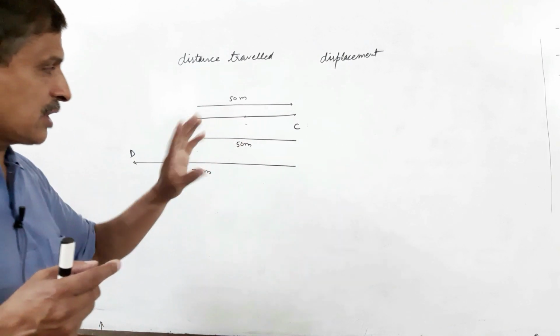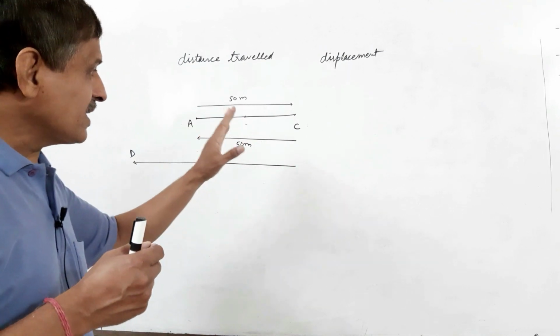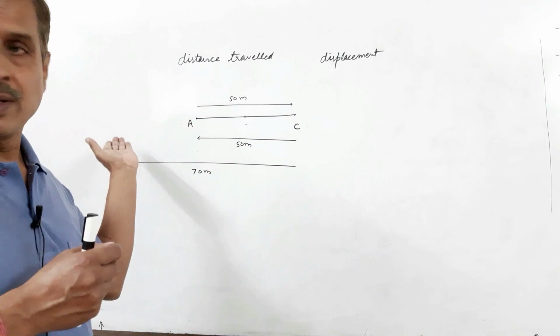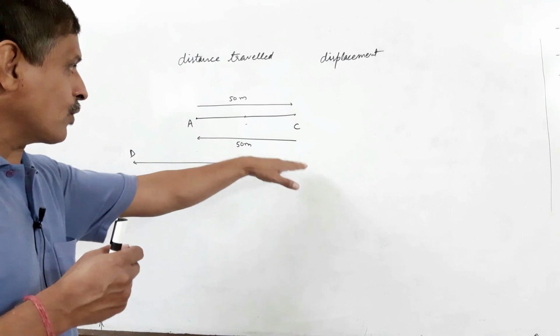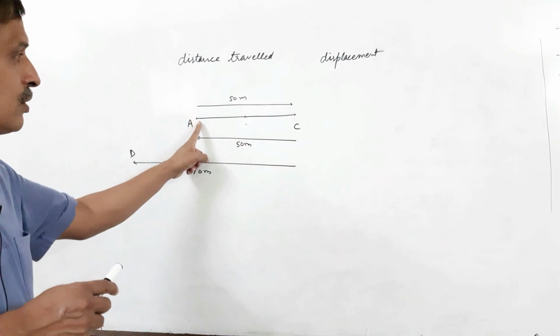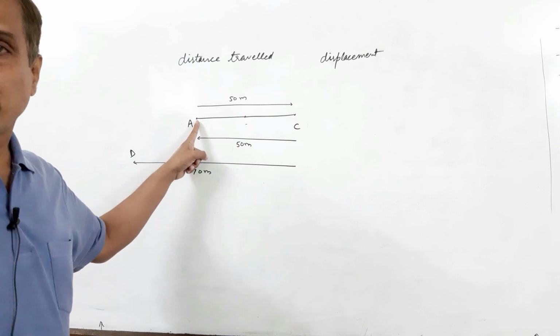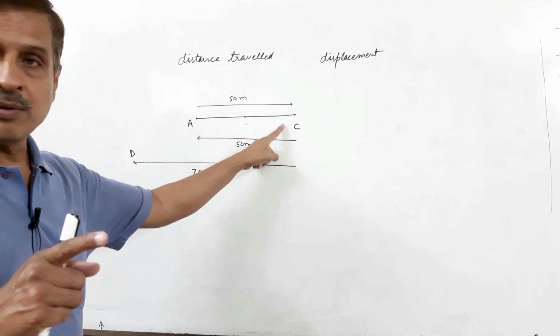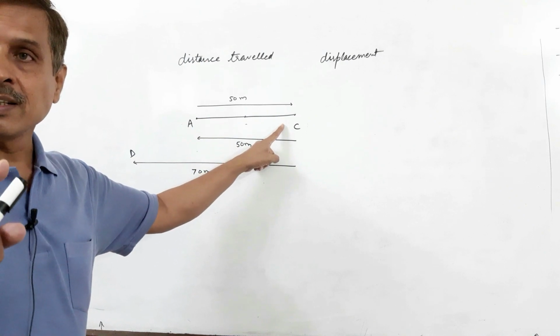Suppose the body does not stop at A, it keeps on moving further to point D, say 70 meters back from C to D. Then with reference to point A, which is the starting point, the initial direction A to C is, say, the positive direction.